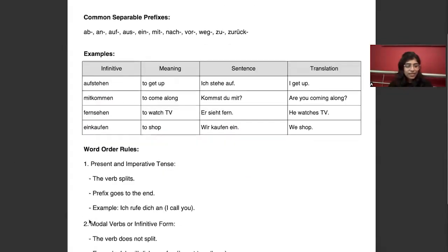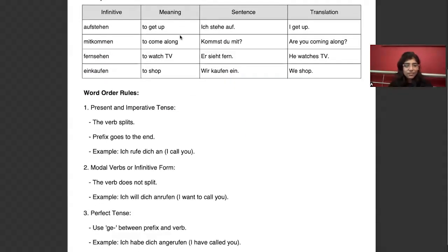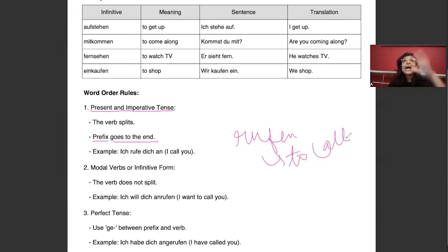Now, if we see here, then we have some rules with it. So we have present and imperative tense. When we talk about present and imperative tense, as I have told you, the prefix always goes to the end. For example, we have rufen. Rufen means to call somebody by mouth, like hey, can you please stop? So when we are calling with the mouth, it's rufen.